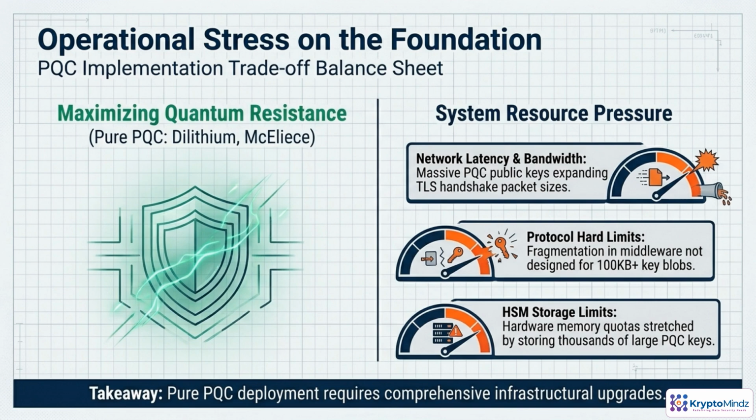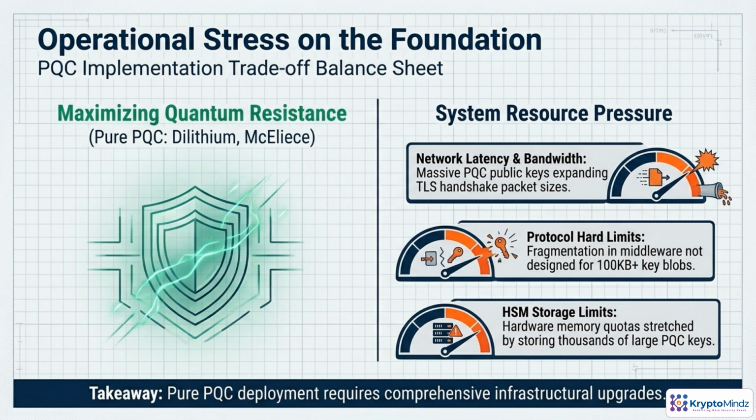Fully embracing post-quantum algorithms like Dilithium or McEliece dramatically increases quantum resistance. But it also stresses your infrastructure. Huge public keys bloat TLS handshakes and other protocols, increasing latency and bandwidth. Middleware that assumed keys were just a few kilobytes may hit hard limits, or start fragmenting messages in unsafe ways.